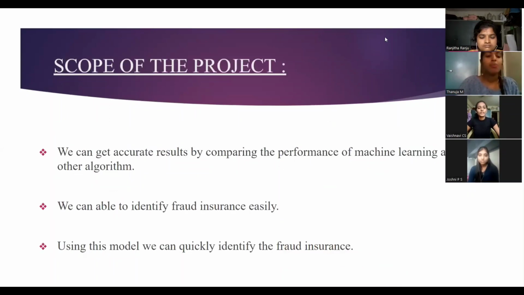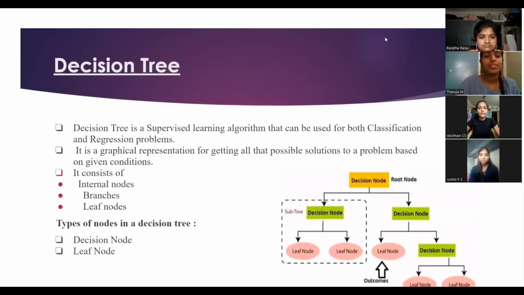The types of nodes in a decision tree are the decision node and the leaf node. The leaf node is also called the outcome node.